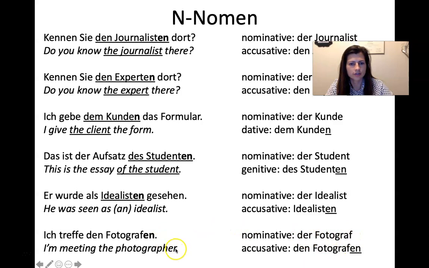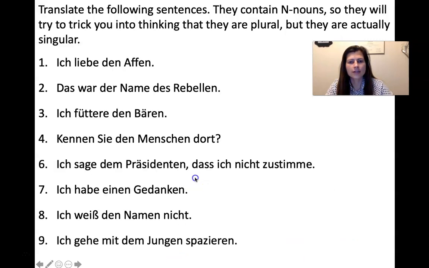So singular, the photographer. Okay, so we have an exercise to help you practice that. The following sentences contain N nouns, so all of these nouns in question are going to be N nouns. There's no regular masculine nouns in these sets, just the N nouns. So they will try to trick you into thinking they're plural, but they're actually singular. So go ahead and translate these, and then I will see you in the next video.